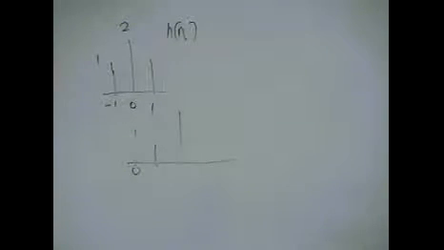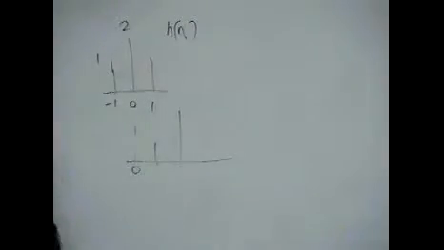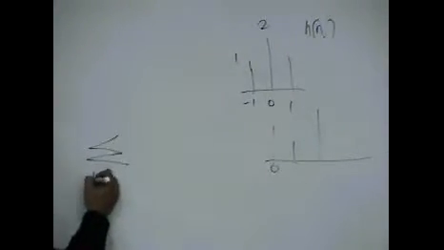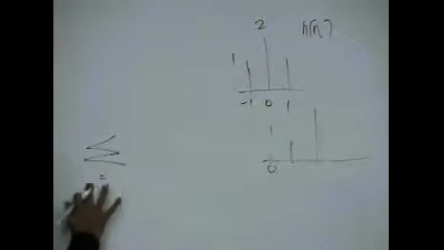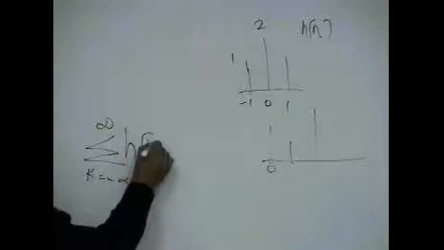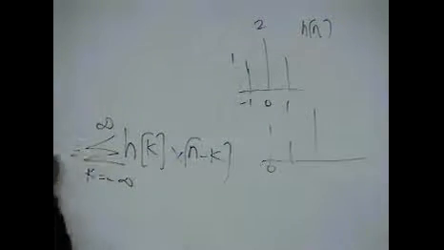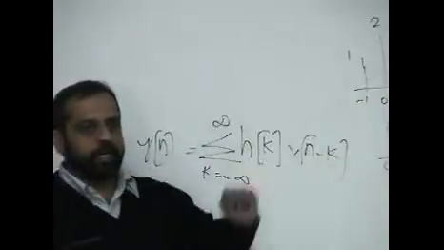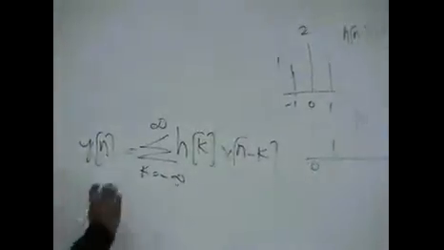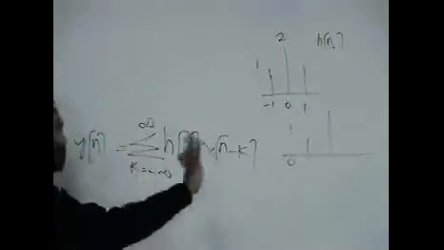And if you write an equation for this, remember, the k goes from -infinity to infinity, h of k, x of n minus k. This is the convolution summation. Let's say for this system, h of n is varying from -1 to 1, otherwise it is 0.